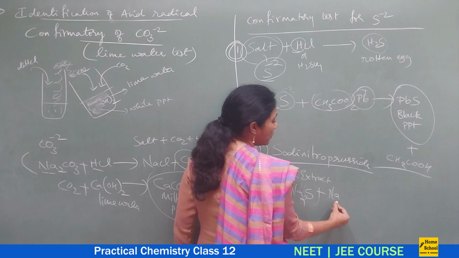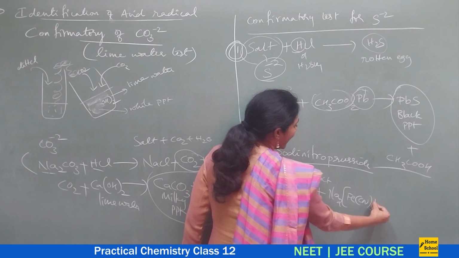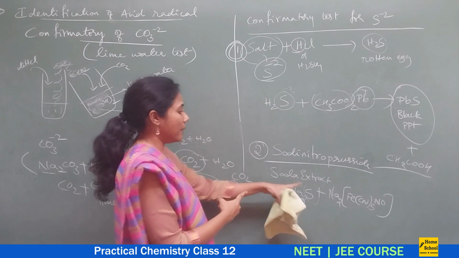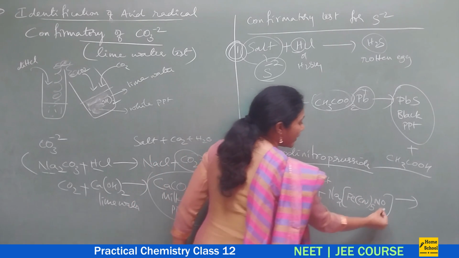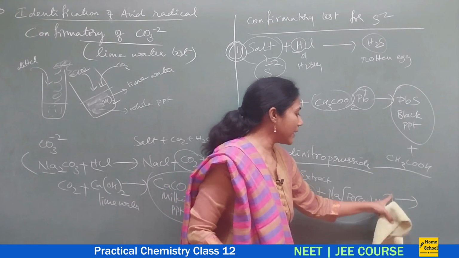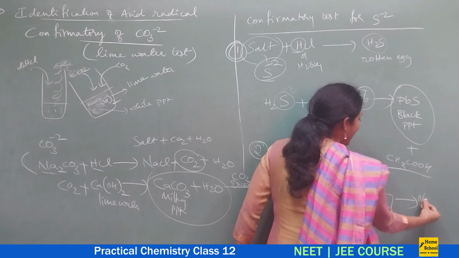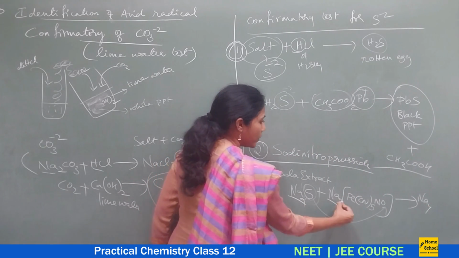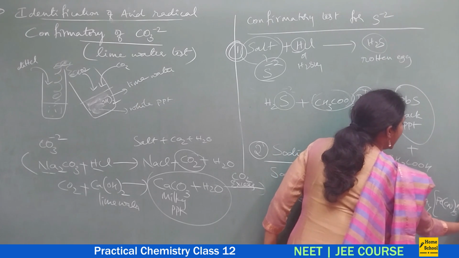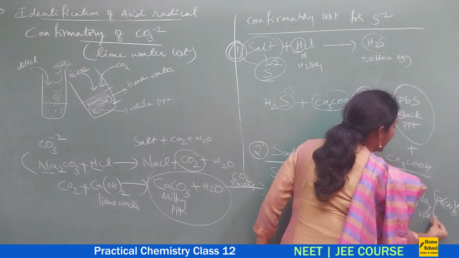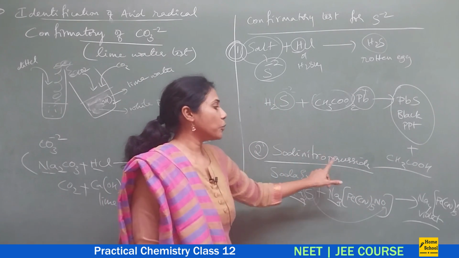nitroprusside. Remember the formula of sodium nitroprusside? Na2[Fe(CN)5NO]. So this is sodium nitroprusside. And on adding this, this sulfur is there, no? It will go inside the square bracket. So what do you observe? What is the product you would observe here? This sodium gets added to this, so it becomes Na4[Fe(CN)5NOS]. So this is that violet colored precipitate you will get. So this is all about the sodium nitroprusside test.